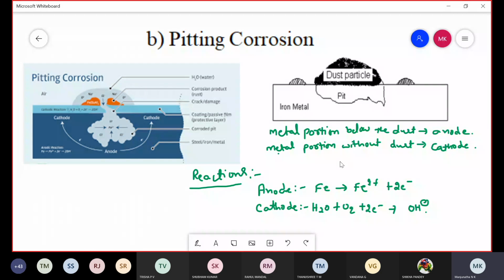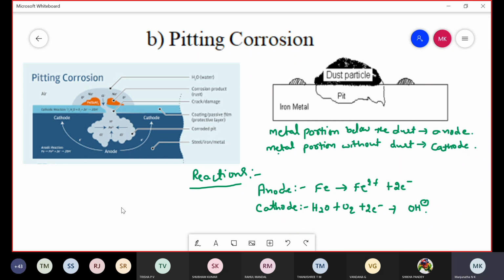So this is the next topic in corrosion, that is, typical examples of differential aeration corrosion. One is waterline corrosion, another is pitting corrosion.